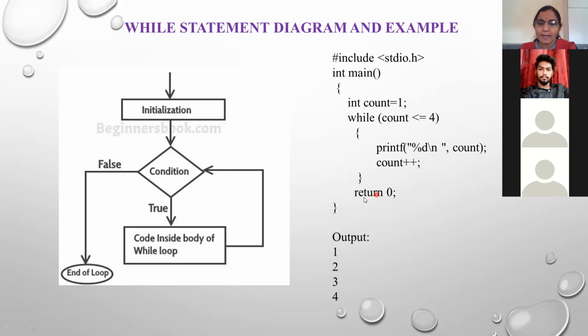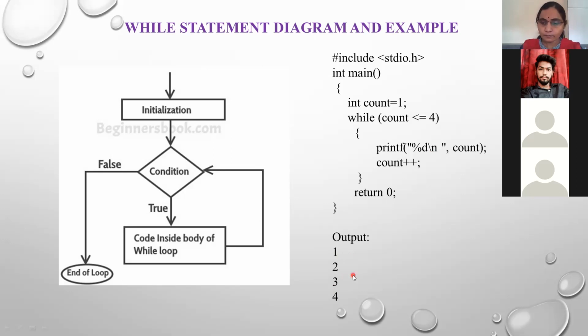And then here is the termination of program. And finally you will get the output as 1 2 3 4. Why will you get the output on a different line? Because here I use backslash n. With this backslash n, every value will be printed on a new line. So that's why 1 2 3 4, every output is on a new line.